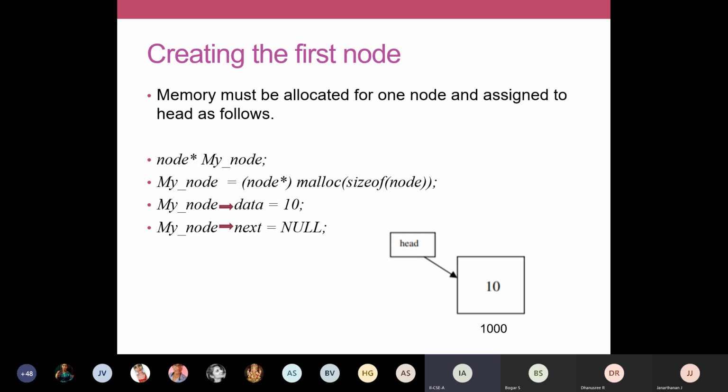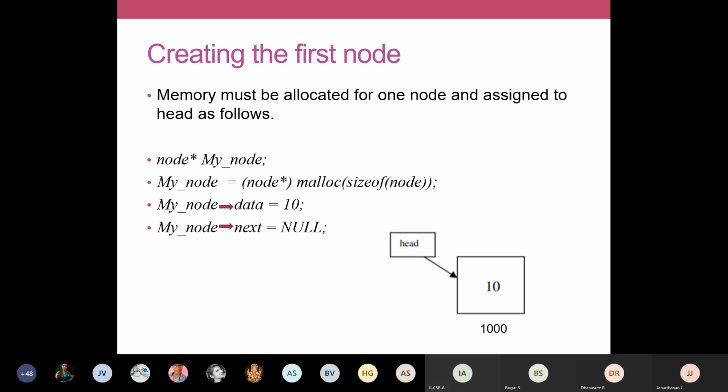Okay. So after creating a new node, what shall we do? We can make the header field point to this new node also. You can make head arrow next is equal to my node. Like that you can include one line, head arrow next is equal to my node. Like that, you can write one more line to add your first node to your header node.